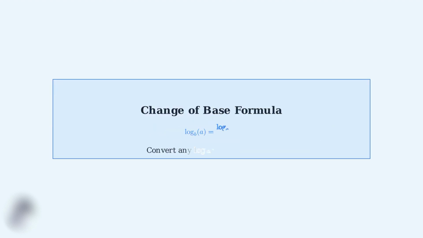How do you make sense of these different values? How can you compare or convert between them? This is where the change of base formula becomes incredibly powerful. In this video, you'll master the change of base formula, a mathematical tool that allows you to convert logarithms from any base to any other base you can easily calculate.